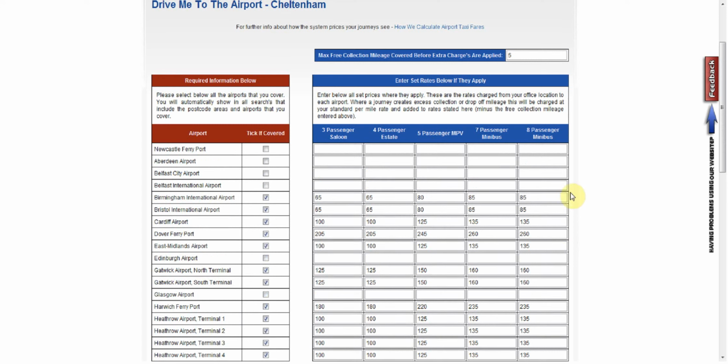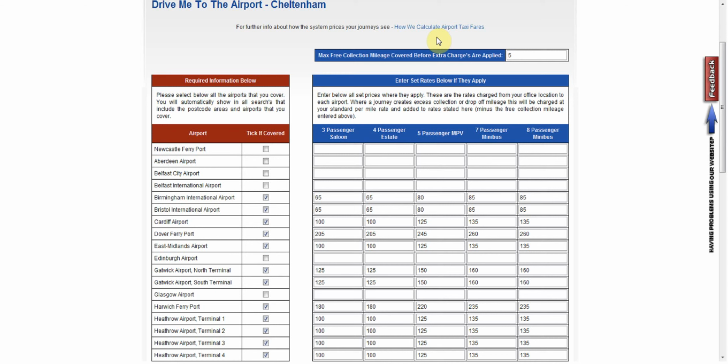Now, how the fares will be used. Going back to this section here, how we calculate taxi fares, all of the journeys are calculated by knowing the origin of the company, knowing where the company live and work from, knowing the collection for the customer, knowing any other collections along the way, and then knowing the drop-off.